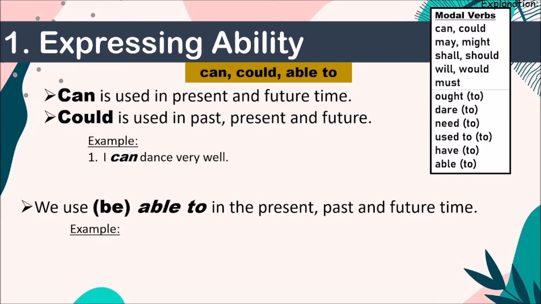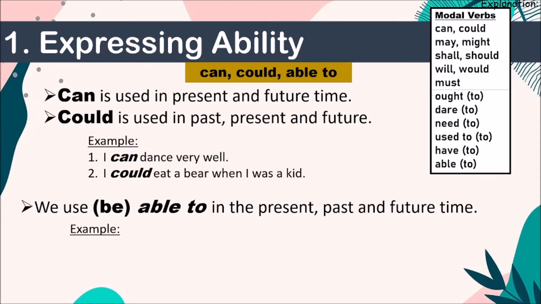So for example, I can dance very well. I will translate in Hindi. मैं डांस कर सकता हूँ. कर सकता हूँ, that is ability. मैं कर सकता हूँ. Finish. What is the work of this can? Here, what work is this can doing? It is showing ability. Next example.